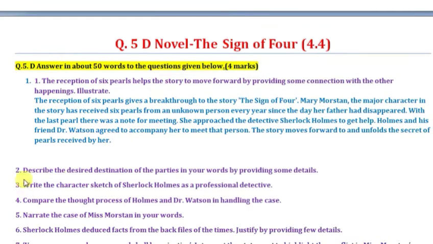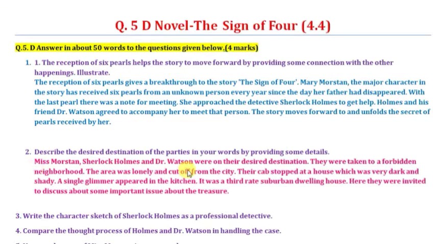The next question: describe the desired destination of both the parties in your own words by providing some details. So, Miss Morstan, Sherlock Holmes, and Dr. Watson were on their desired destination. To keep the answer very short and easy to remember, I am excluding some details. If you want, you can add those details: which street, where they went, what is the current address of that particular place where they went to meet that person.